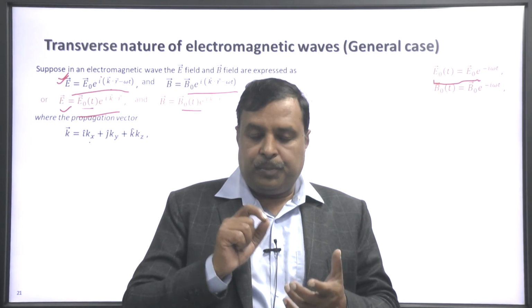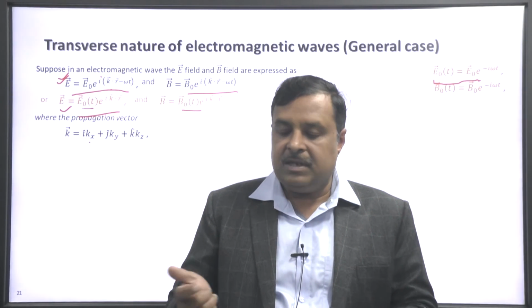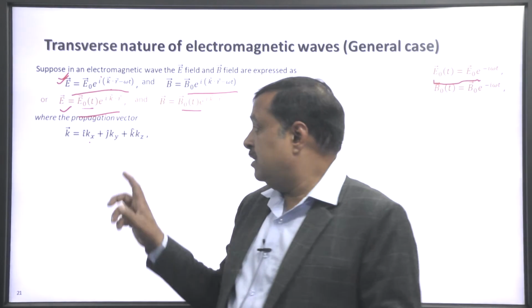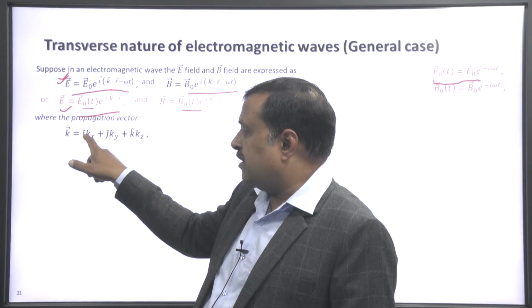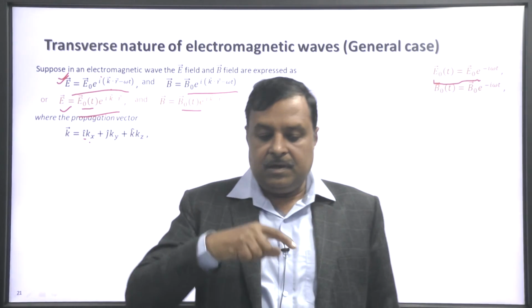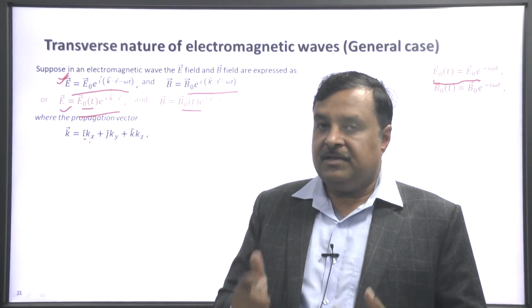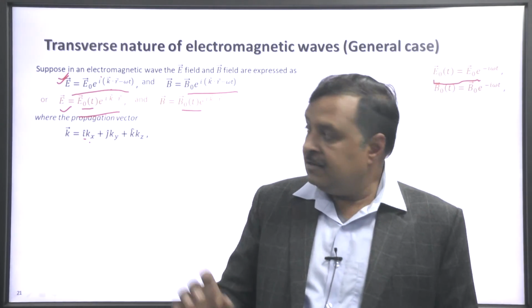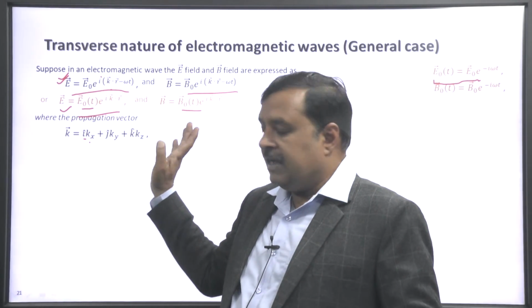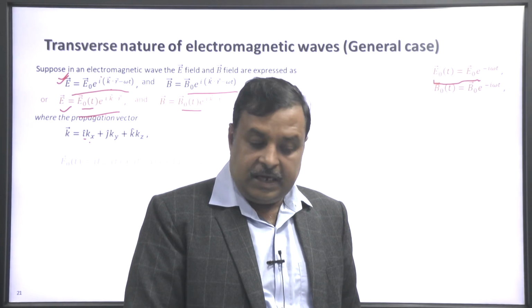The propagation vector k is i k x plus j k y plus k k z. This i is the unit vector along the x axis. It is written with a cap. k x, k y, k z are the components of the propagation vector k.